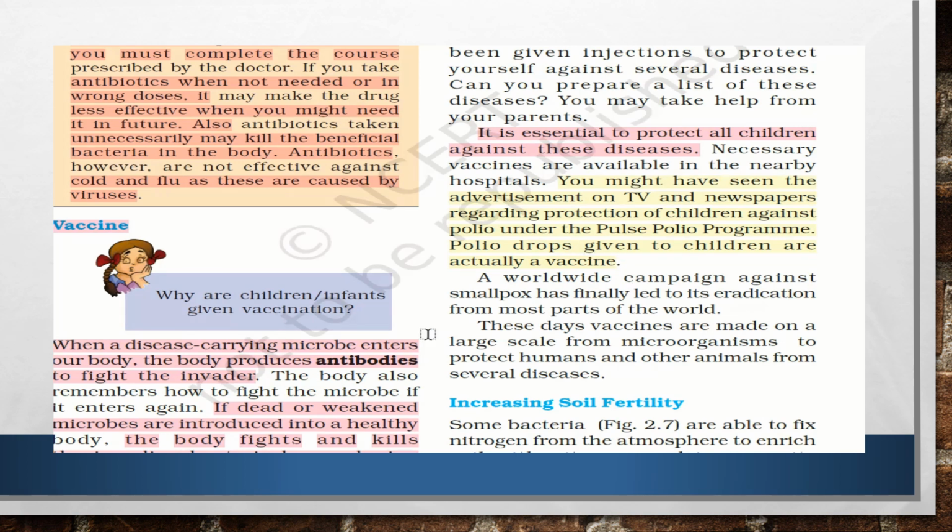A worldwide campaign against smallpox has finally led to the eradication of smallpox in most parts of the world. So these days we are not seeing smallpox. It has been eradicated, right? These days vaccines are made on a large scale from microorganisms to protect against several diseases. Now we have gone through COVID-19, and we have all been vaccinated, especially the adults, not the kids; anyone above 12 has been vaccinated with the COVID vaccine.